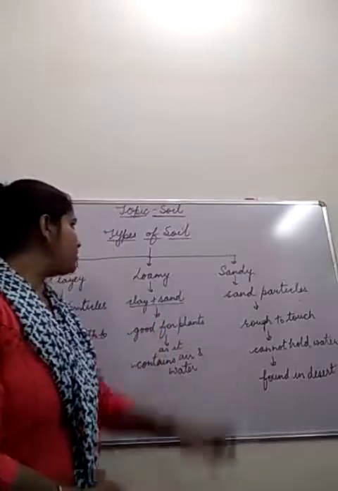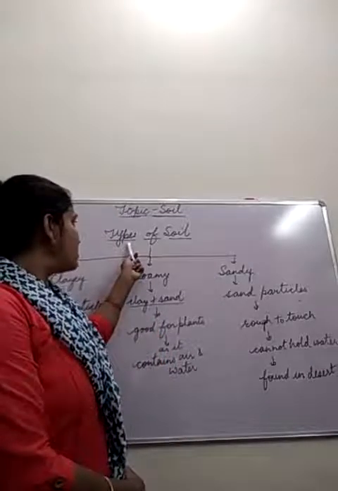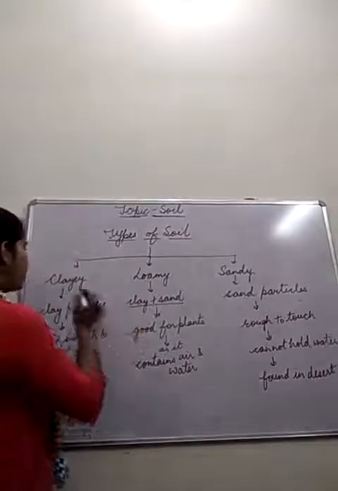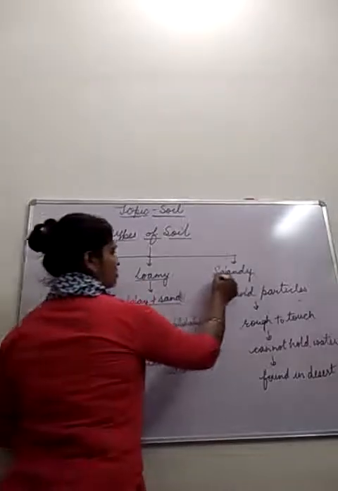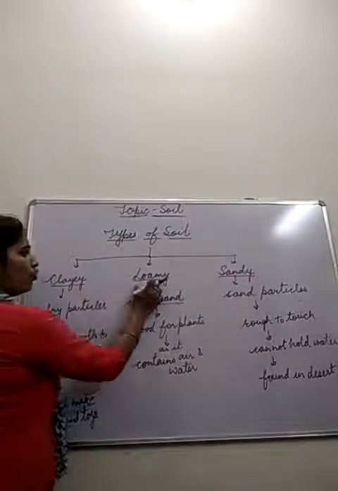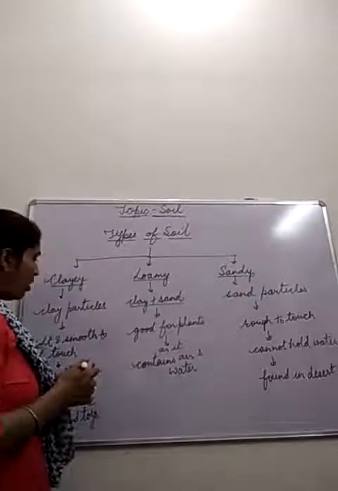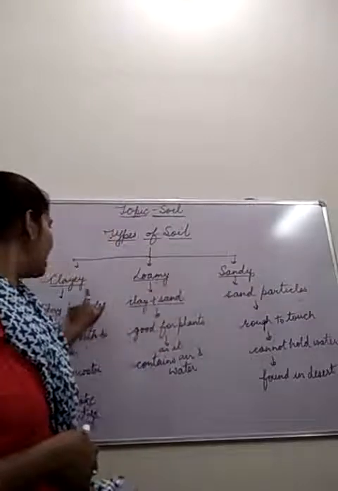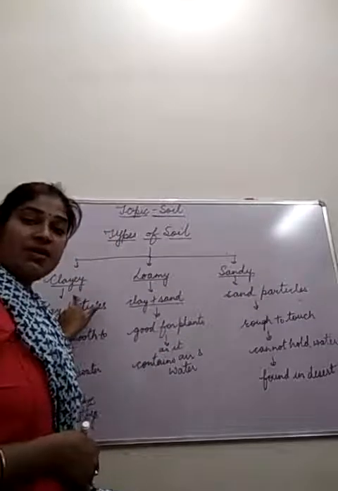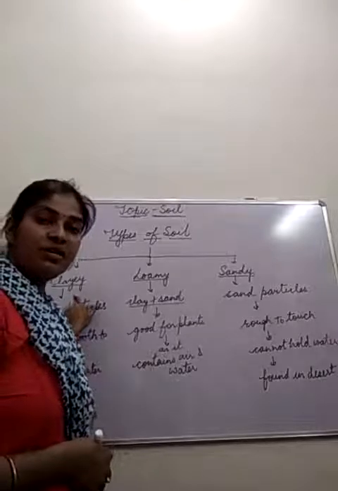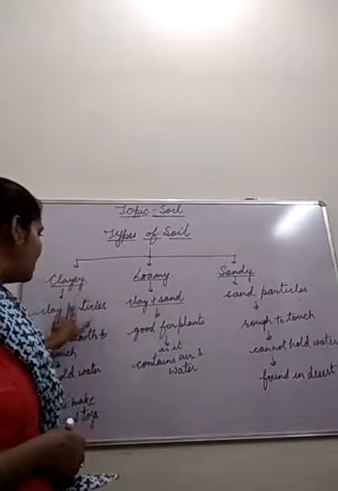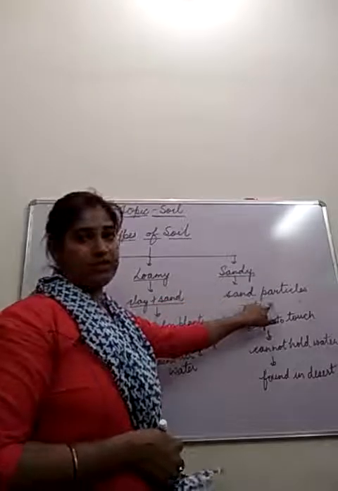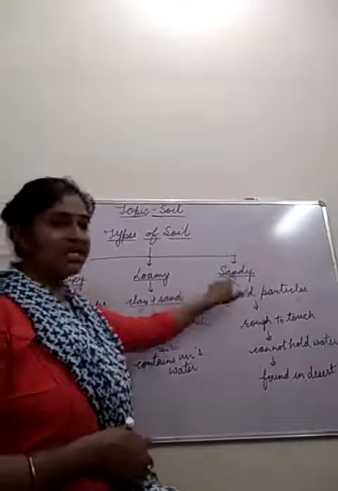Okay, on that basis we will try to see the types of soil. How many types of soil? Types of soil in your book are basically given of three types: clayey soil, loamy soil, and sandy soil. Now, what is clay soil, what is loamy soil, and what is sandy soil? Clay soil contains clay particles. Clay particles जिसको आप चिकनी मिट्टी बोलते हैं. So clay soil basically contains clay particles, and sandy soil contains sand particles.